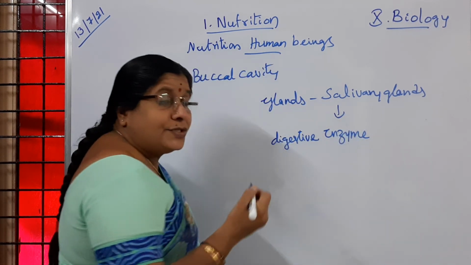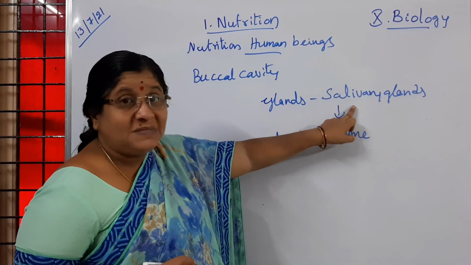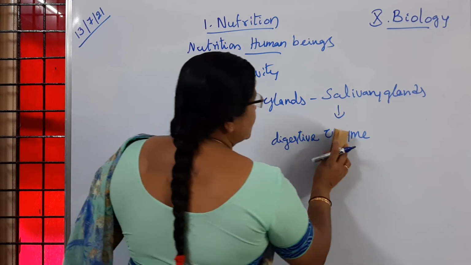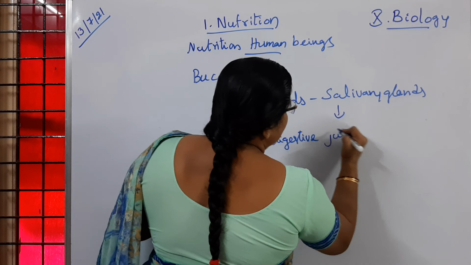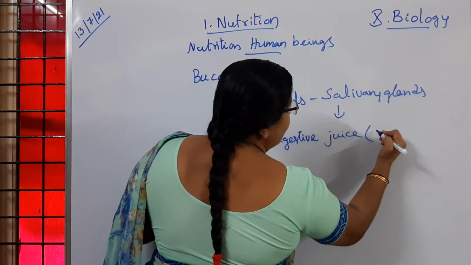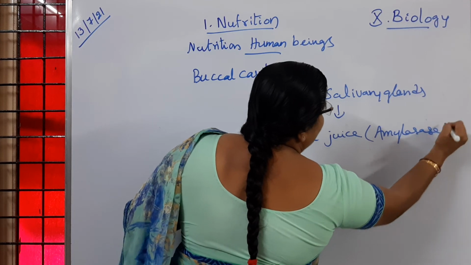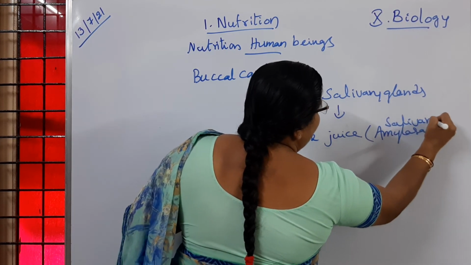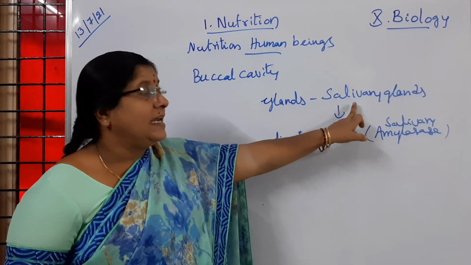So what is the digestive enzyme which is secreted by the salivary glands? Our digestive juice, first I will write. So digestive juice is secreted by salivary glands. This digestive juice is said to be amylase, or full form salivary amylase. Why is it called salivary amylase? Because it is produced by the salivary glands.